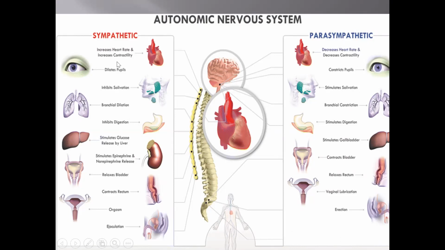So for cardiac muscles, sympathetic increases the contractility and increases the heart rate. Parasympathetic decreases the heart rate and decreases the contractility. And sympathetic dilates the pupil.